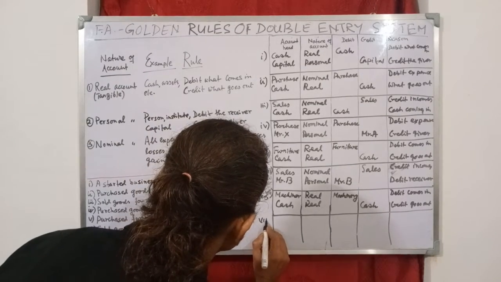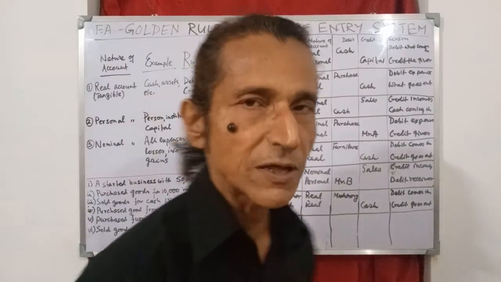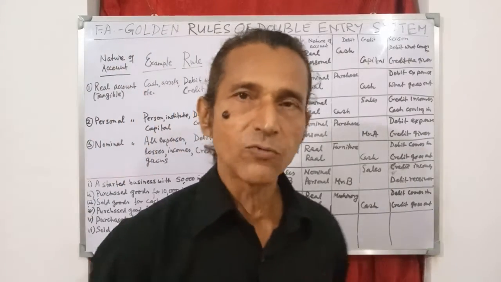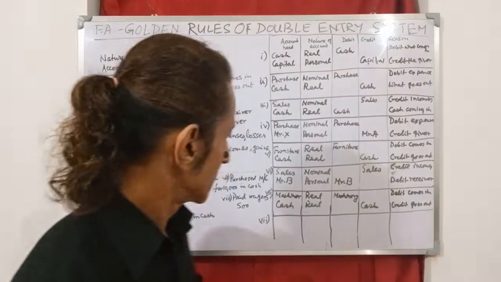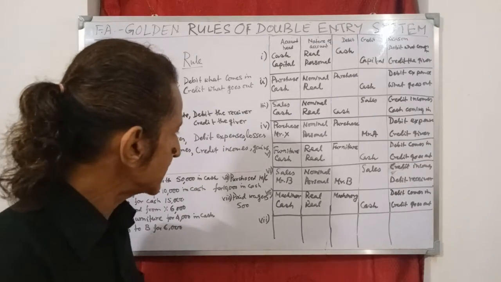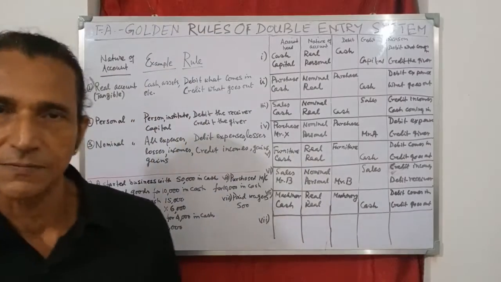Now come to the last one, number 8. Paid wages 5,000. So Mr. A is paying wages of 5,000. So what are the account heads here? One is wages and the other is cash.